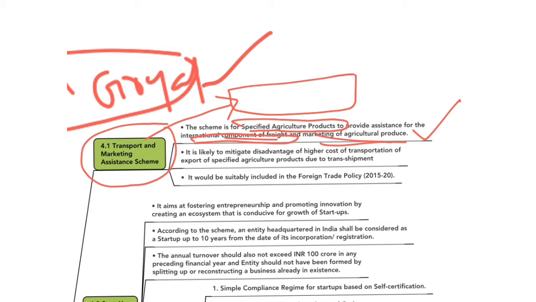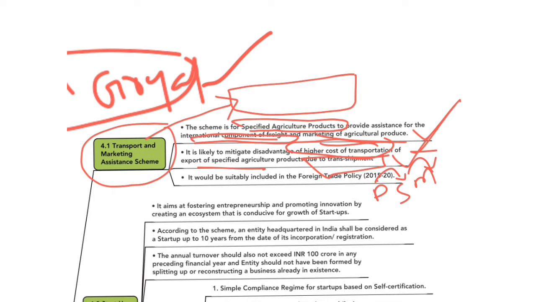This scheme aims to mitigate the disadvantage due to higher cost of transportation of specified agricultural produce due to transshipment. This means this scheme aims to reduce the cost of transportation due to transshipment. Here, transshipment means shipment of goods to an intermediate destination and then to the targeted final destination.